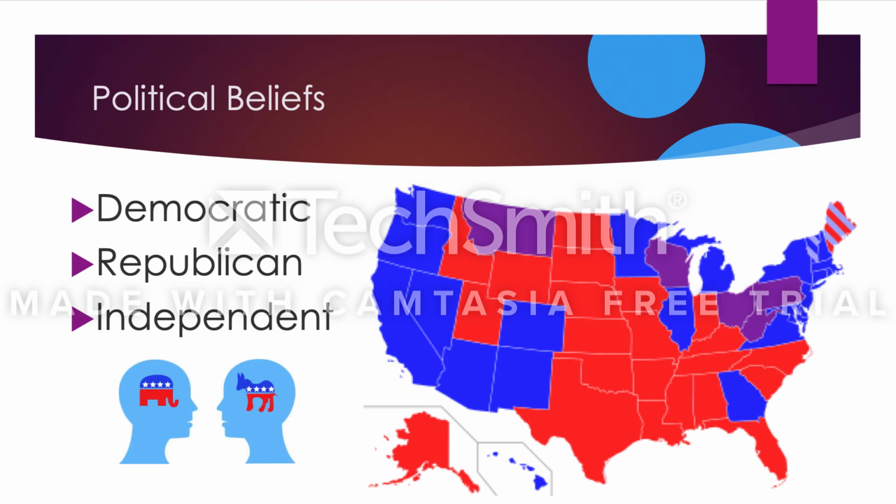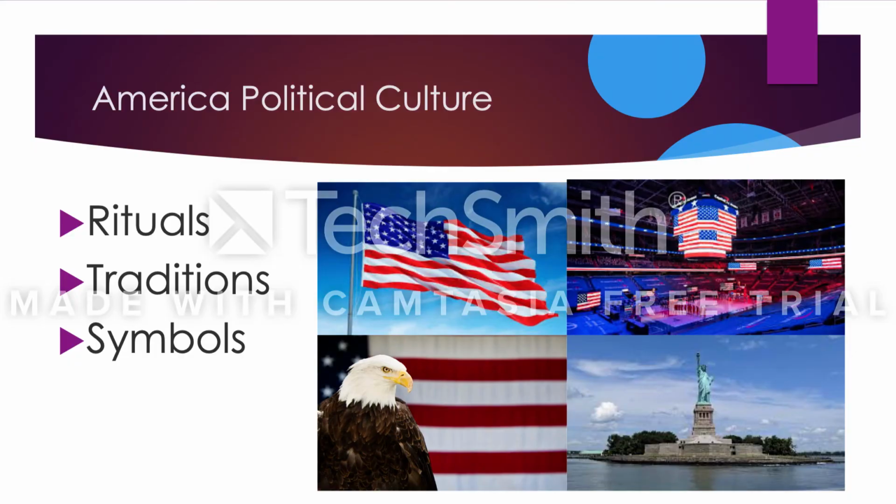In the photo attached, you can see which states typically vote Democratic, Independent, or Republican. Those who are Democratic typically have a more negative view of the government, and those who are Republican typically have a more positive view of government but want a smaller government with more government interaction. The visual aspects of the American political culture.